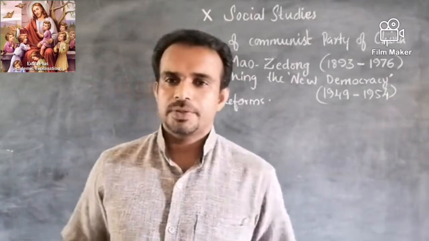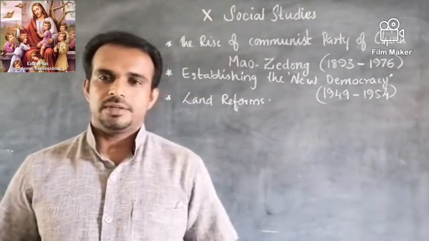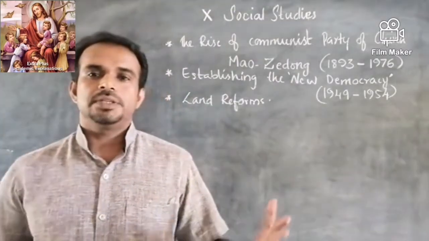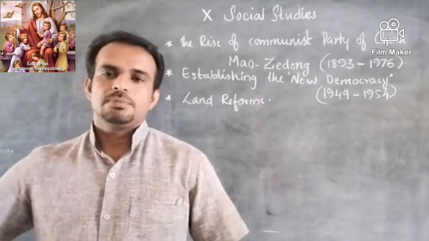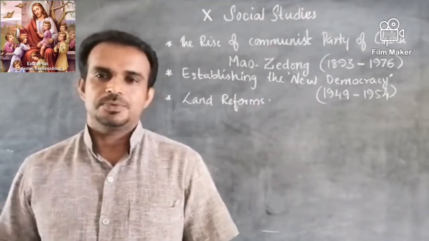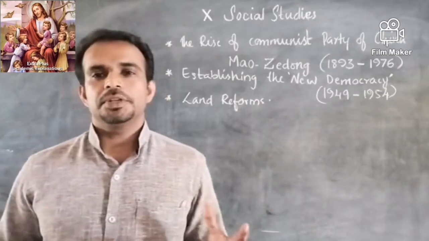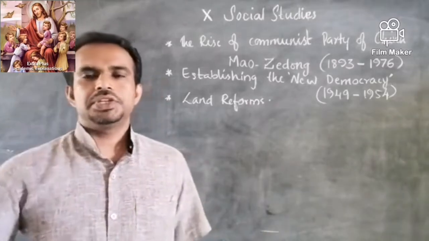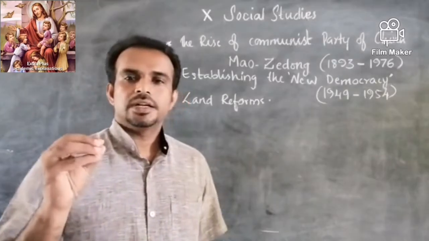So we know what happens when the economy is weakened. We are experiencing it at present in India. The GDP of India has crashed to around minus 23%. So one of the worst economic conditions. Even though the government tries hard in pumping money into the market, nothing materializes. So the same kind of situation happened in China.